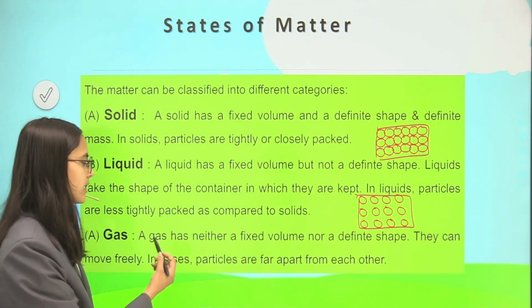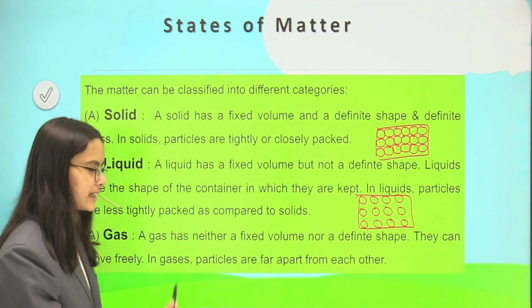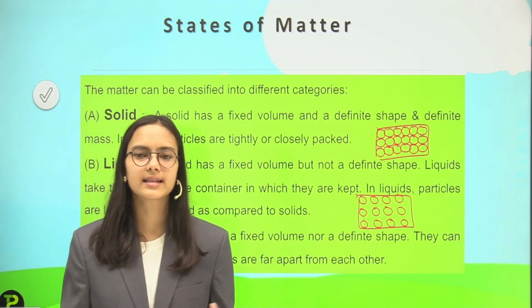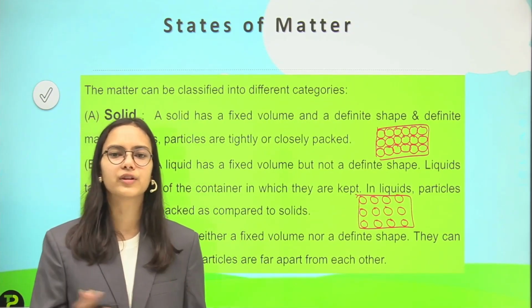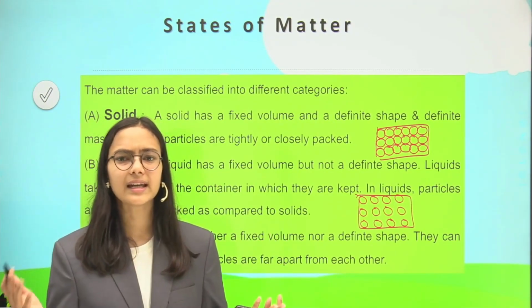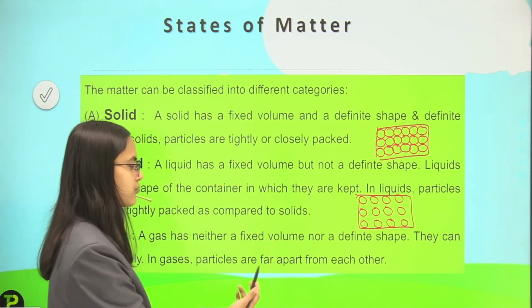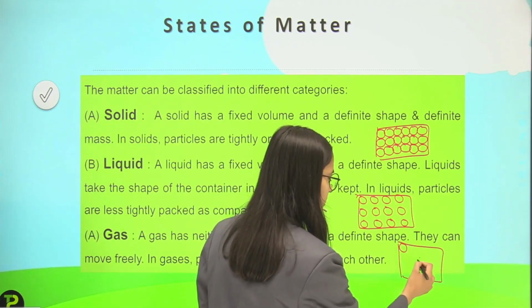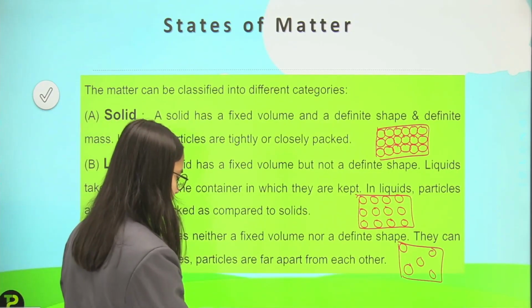And then gases. A gas has neither a fixed volume nor a definite shape. They can move freely. So talking about gases, like I talk about air in my surrounding. Is there any definite volume? No, there is no definite volume, no definite shape. They can move freely, like all the particles move freely in the air. Okay. And then particles are far apart from each other. So here the particles are very far, like there is so much space in between them.